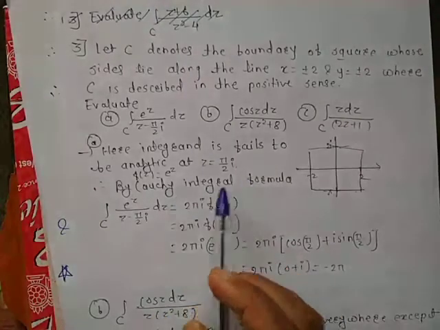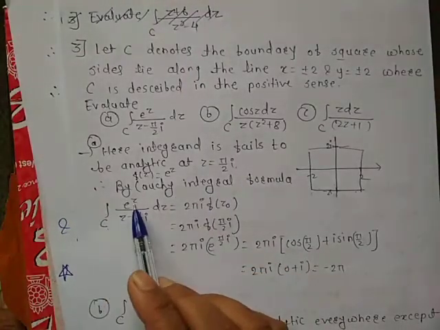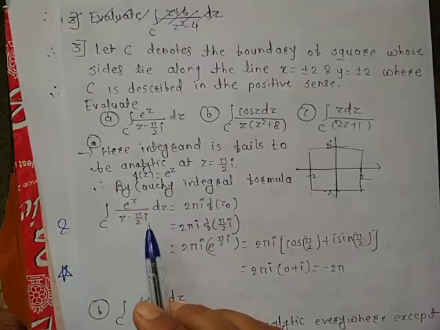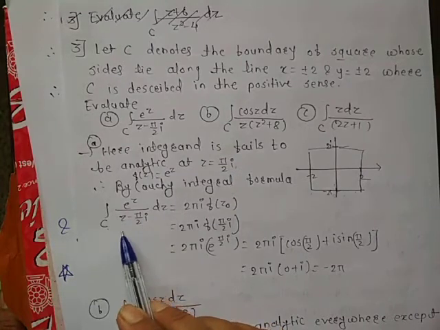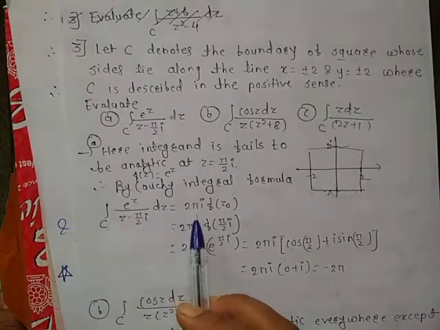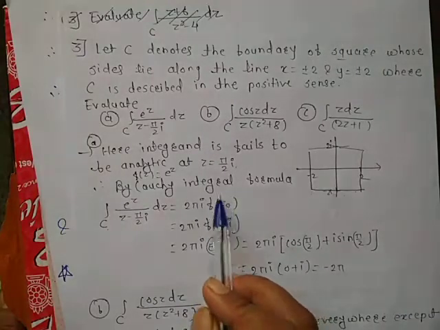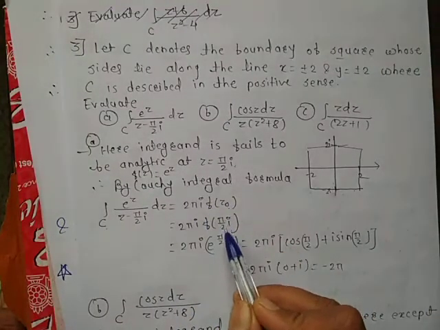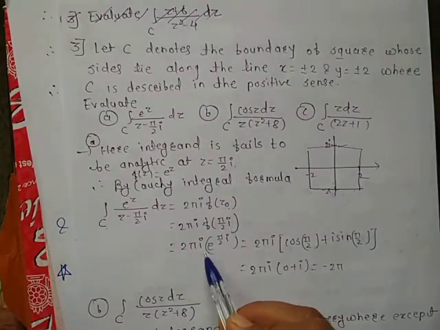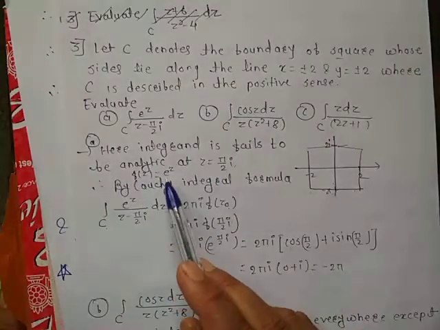By Cauchy integral formula, the integral over C of e raised to z upon z minus pi by 2 i is of the form z minus z0, which equals 2 pi i times f(z0). Here z0 is pi by 2 i. So 2 pi i times f(z), where f(z) is e raised to z.